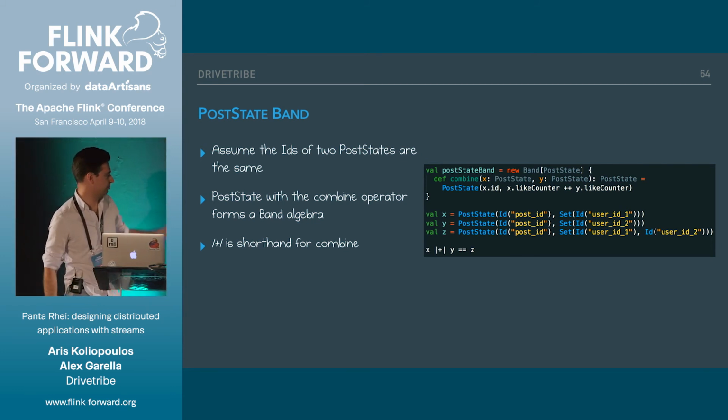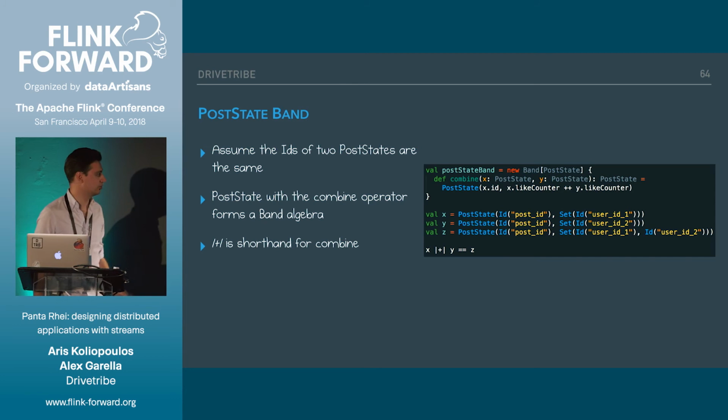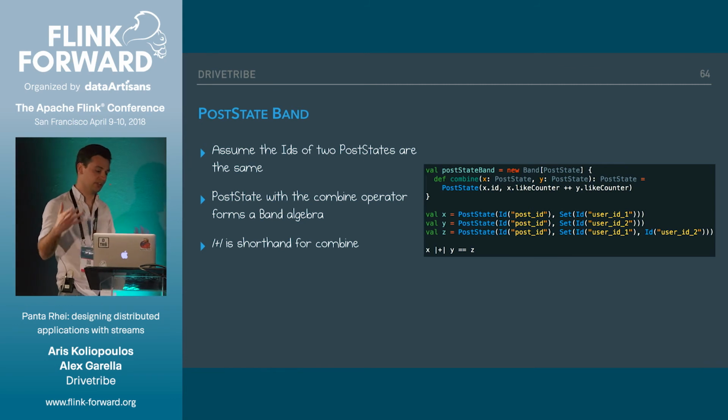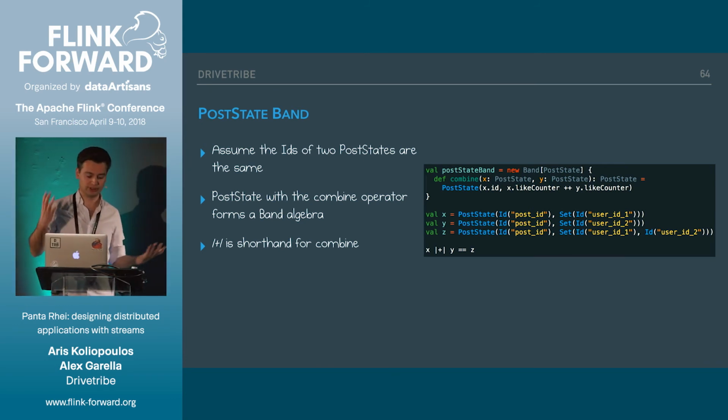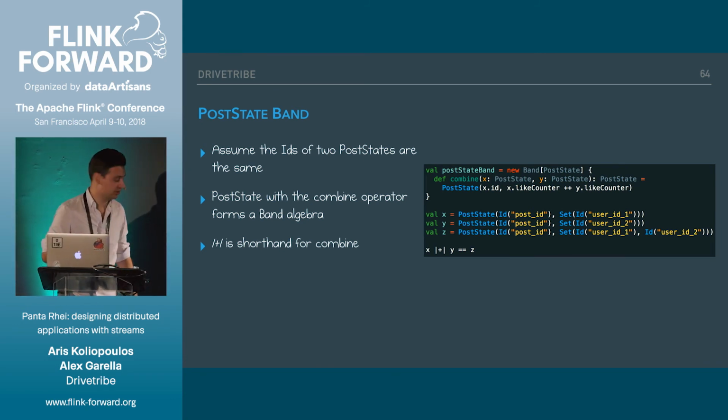We have an example here where we have two post IDs with two different user IDs which like something, and if we combine them together, we basically have the set union. So this property also holds for this bigger type, which is the post state.